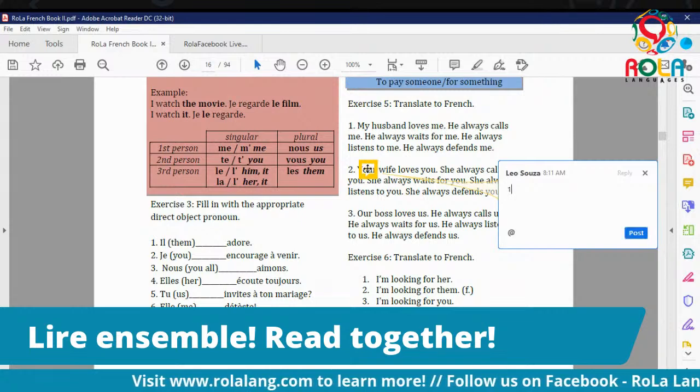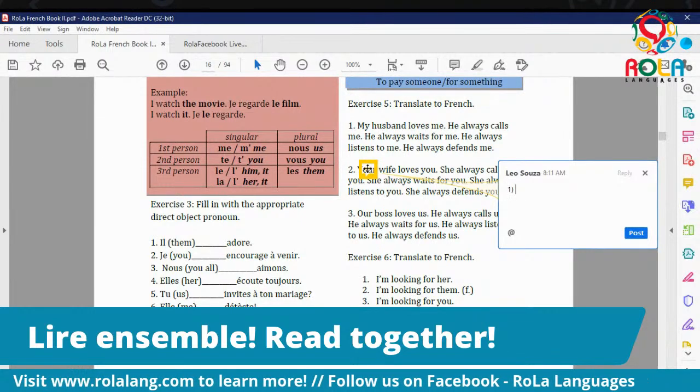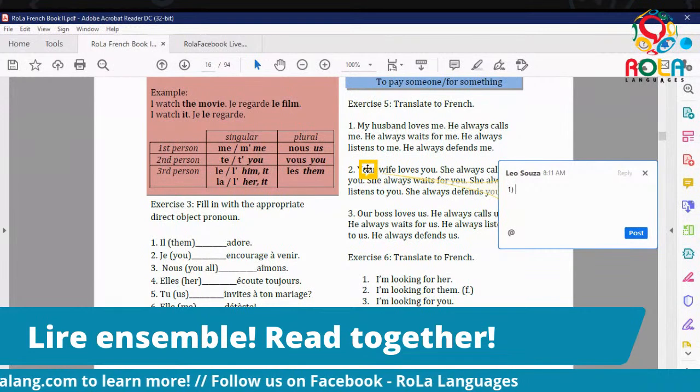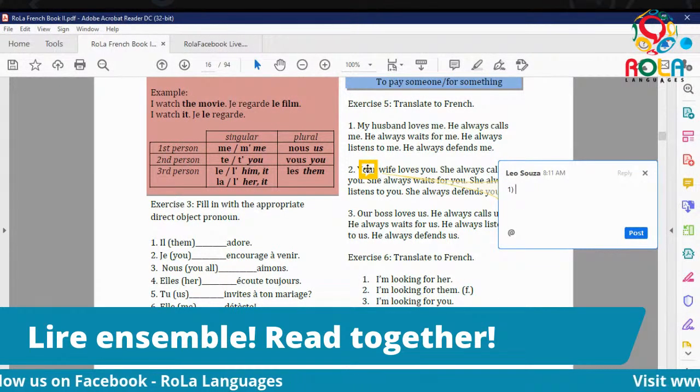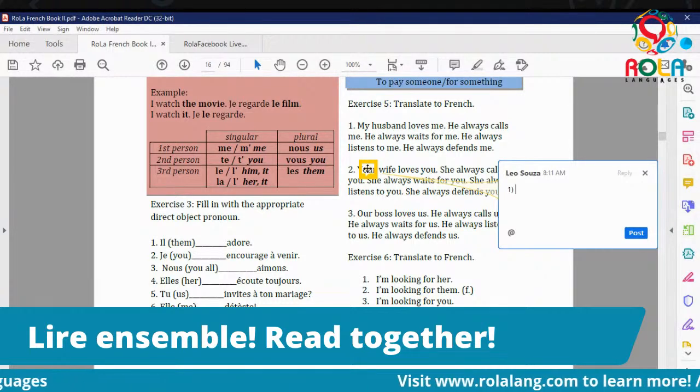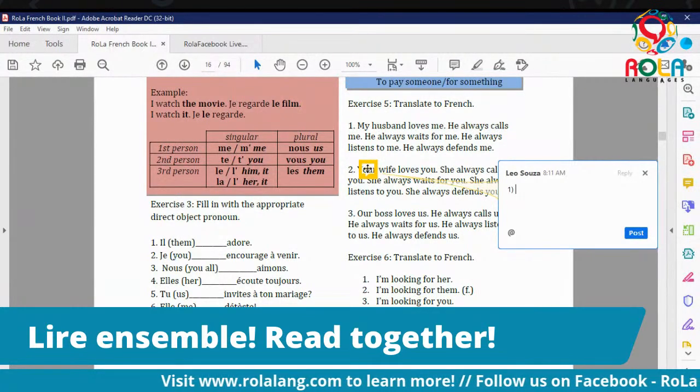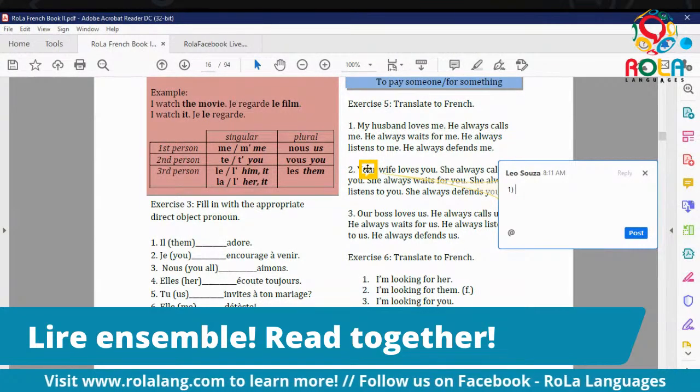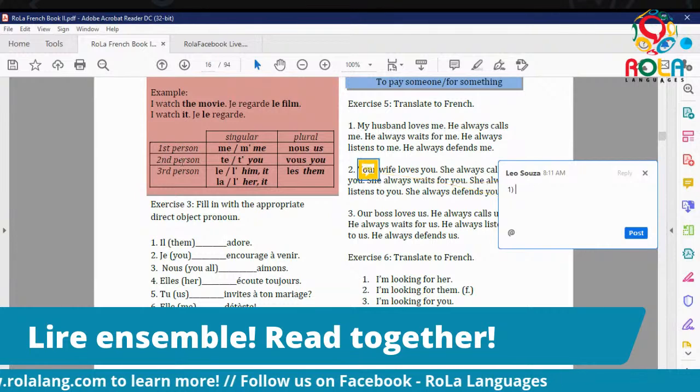Okay, numéro 1. We'll do 1, 3, 5, et 7. And then you guys at home can do 2, 4, et 6. Bon, so, les directions. Fill in with the appropriate direct object pronouns. So these are the direct object pronouns we're filling in.